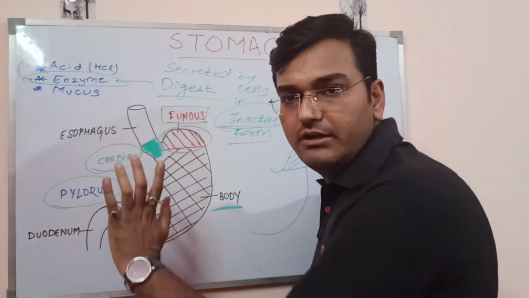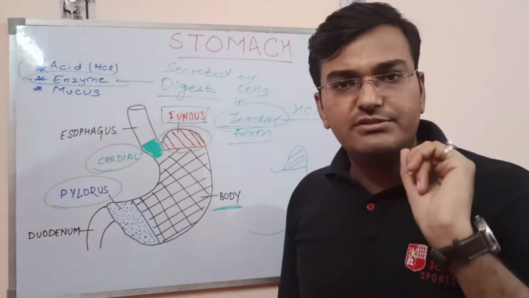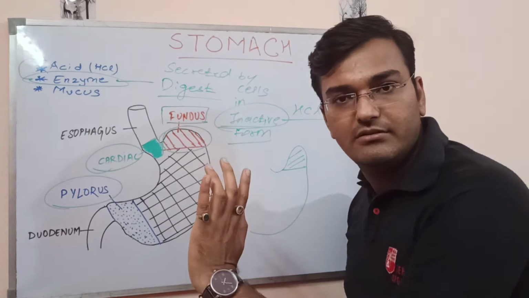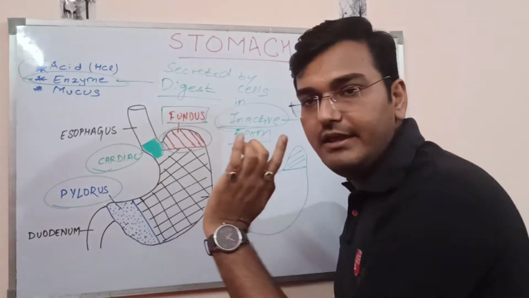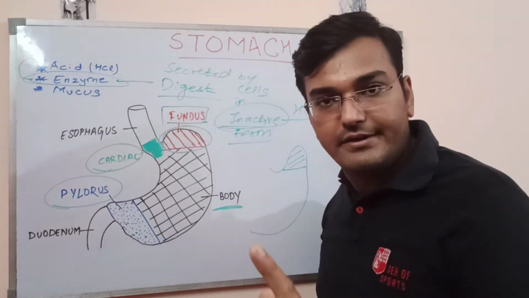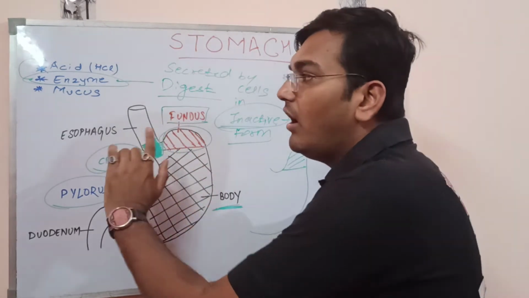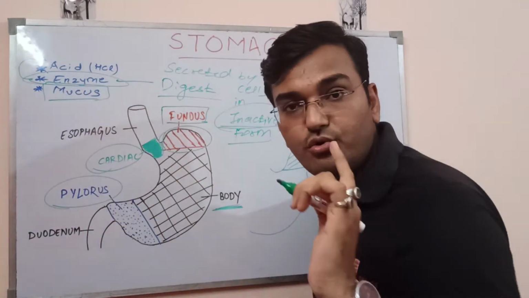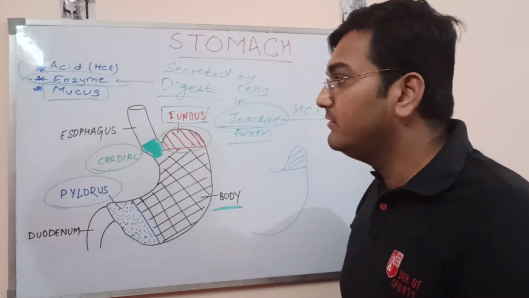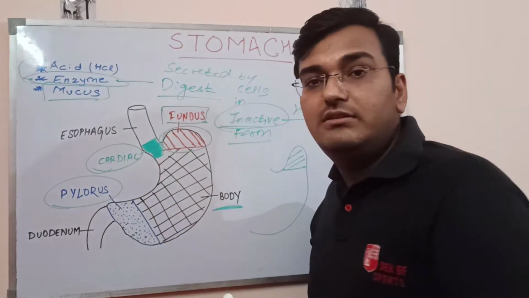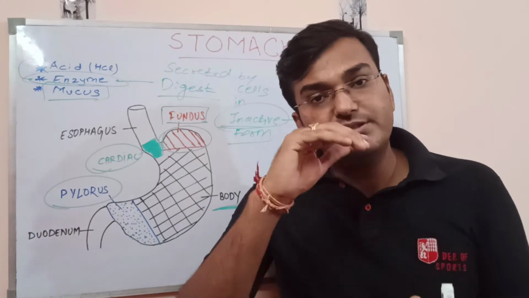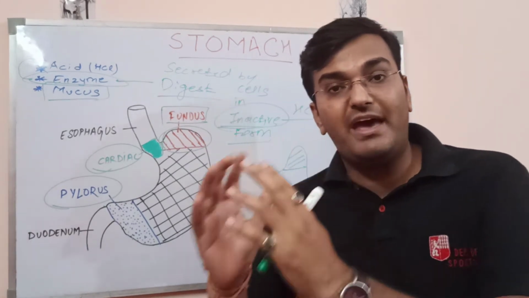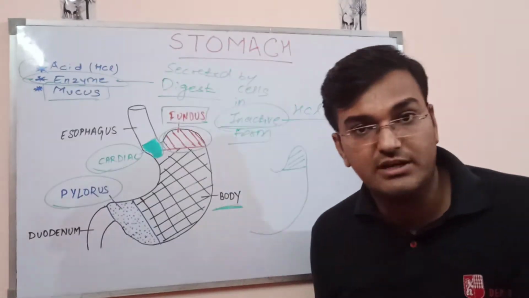In the cardiac region, would the food be staying for longer? No. It's just a kind of passage. That is why in the cardiac region we would require only mucus secreting cells. True? It means in this region the gastric glands would secrete a higher amount of mucus for easy passage of food from the esophagus to the stomach.